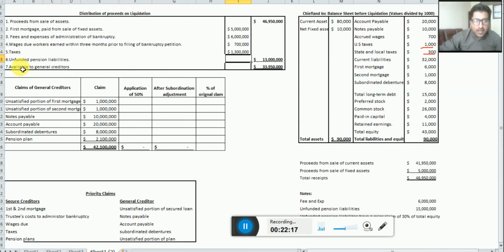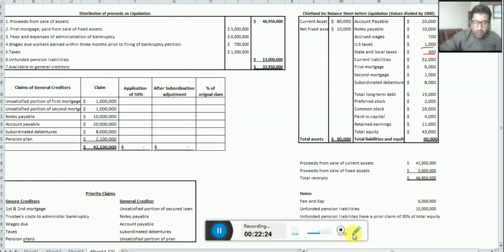Okay, next we have unfunded pension liability. So dear students, look here, we are following this table. We have pension liability next. We have funded pension liability, and we have unfunded pension liability. So you should look into the balance sheet. If you can see any liability of the pension, then it's okay, and the funded pension liability is mentioned in the balance sheet. What do we mean by the funded pension liability?